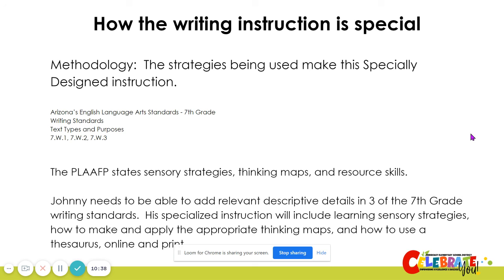In the PLAF, we've stated the strategies that Johnny will be learning in order to meet his goal. And on the Environments and Services page, we've explained how Johnny's time will be spent receiving this instruction. And this is how Johnny's education has been specialized.